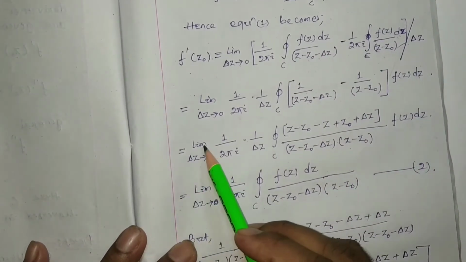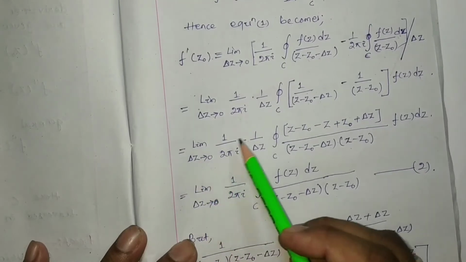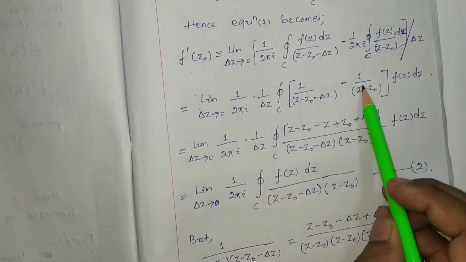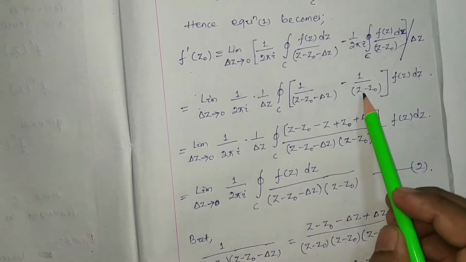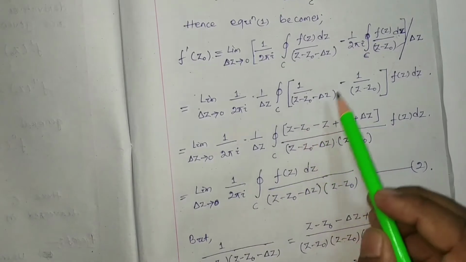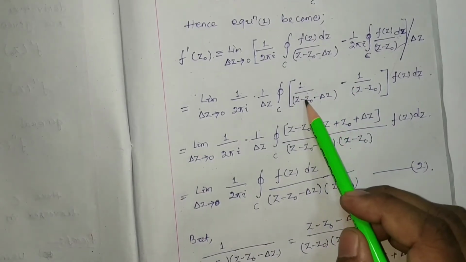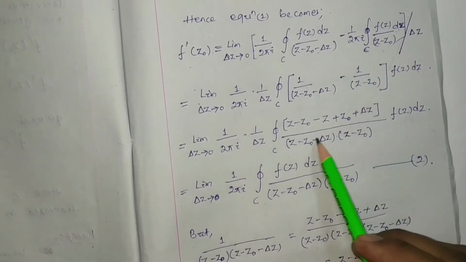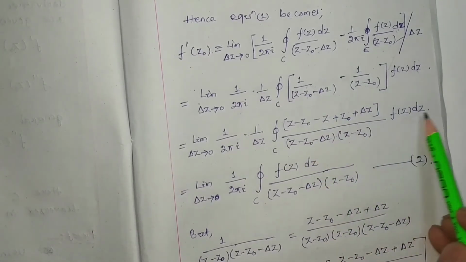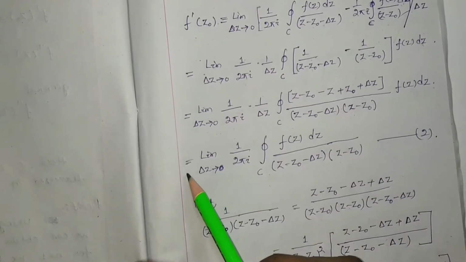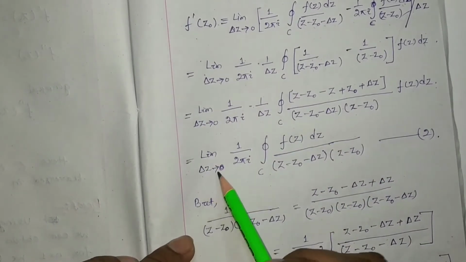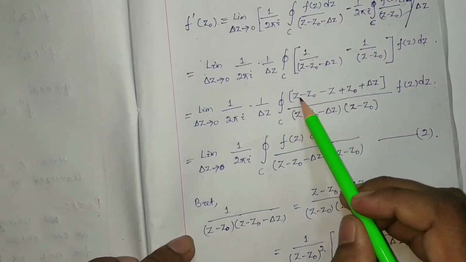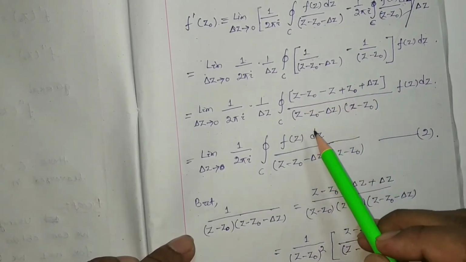You just subtract these terms: it will be (z minus z0) minus (z minus z0 minus del z), divided by the product, into f(z) dz. Then minus z plus z and minus z0 plus z0 cancel.